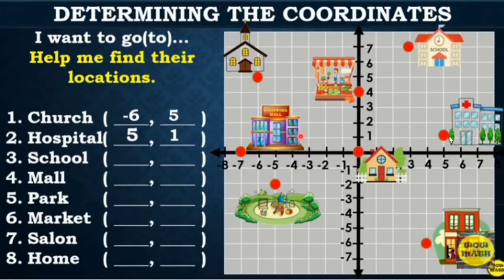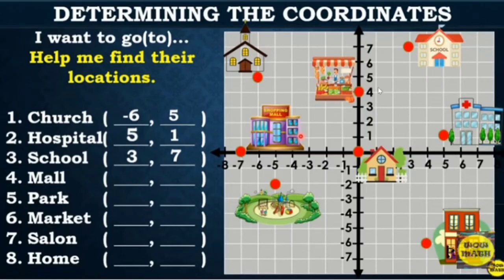So I want to go to school. And this is the point of intersection to find the school. First, identify the x-coordinate, so 3. And since it is in quadrant 1, both positive, so our y-axis is here, so positive 7. Okay? Next, I want to go to the mall.